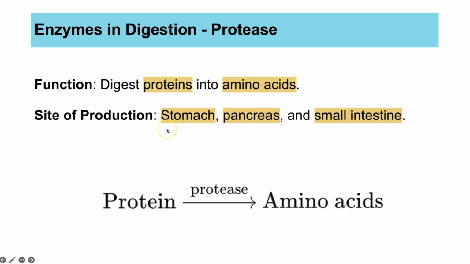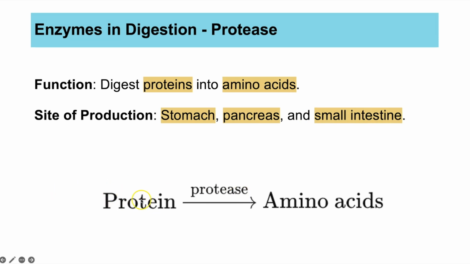The places that protease are made are the stomach. So we have some digestion of proteins happening in the stomach. The pancreas, which will release the enzyme protease into the duodenum, which is that top part of the small intestines. So there'll be some further digestion of proteins in the small intestines. And then the small intestines themselves also produce proteases for further digestion there.